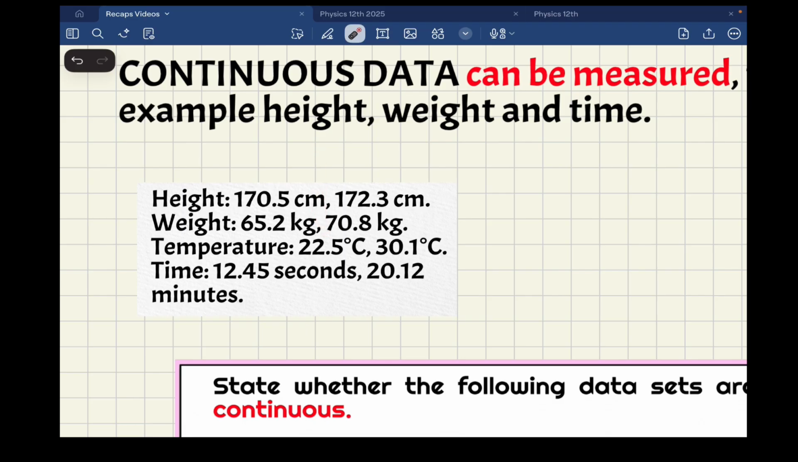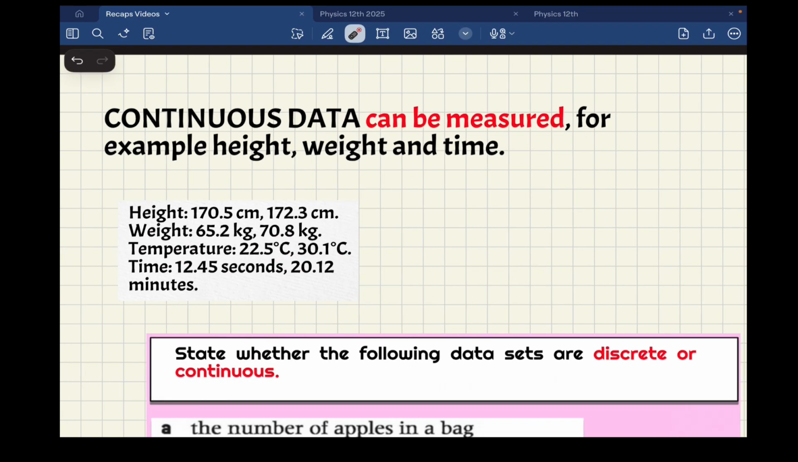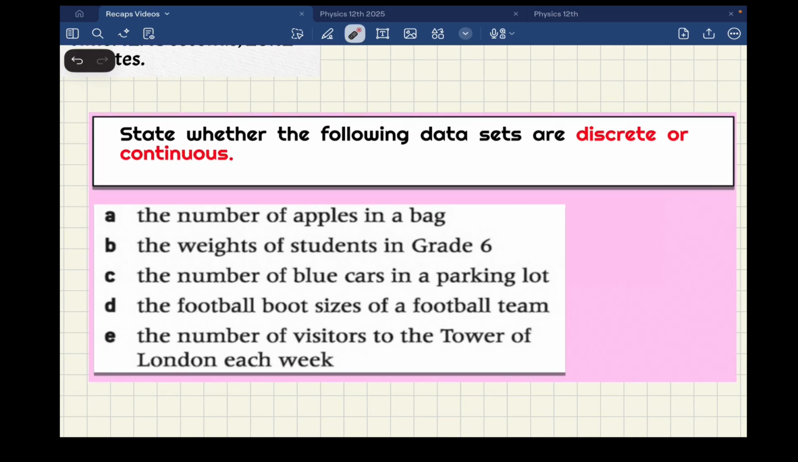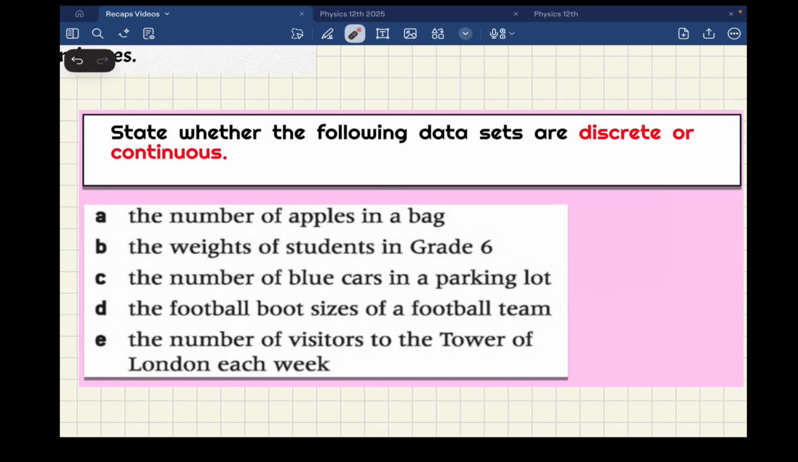The same happens with the time. We can measure the time, okay? So in order to clarify this, we are going to practice with this. We are going to say if we have something continuous or discrete.